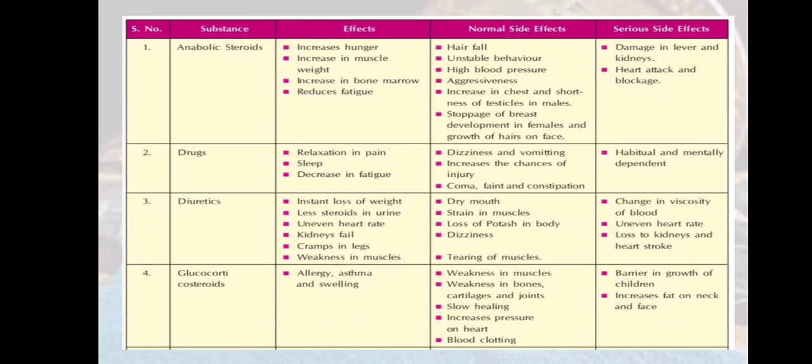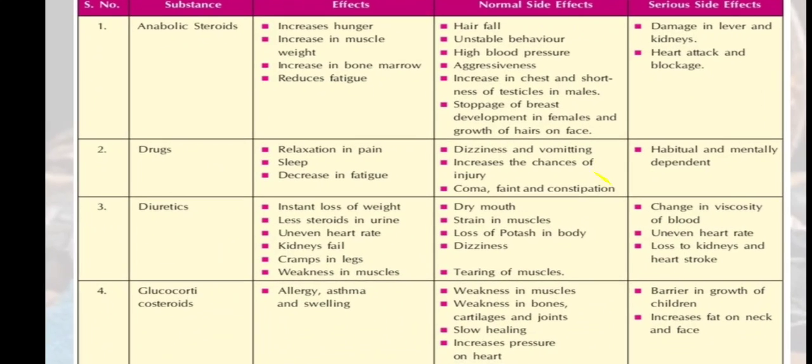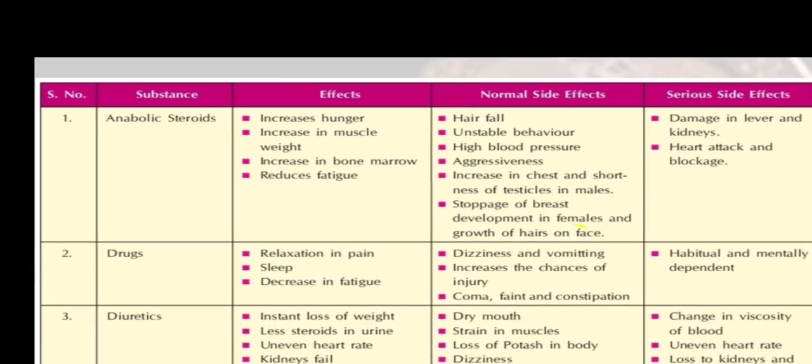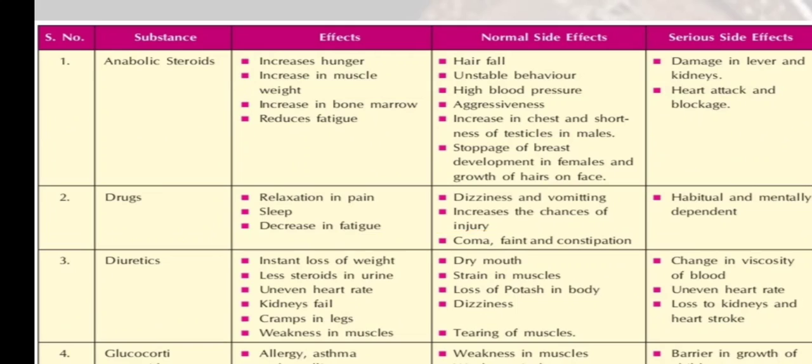Now, with the help of the table, we are going to study one by one. So we are having number one, the anabolic steroid. There are effects, normal side effects and serious side effects. This table is very useful to you, because through this table you can learn the effects and the side effects as well as the very serious effects, and you can also learn the types of prohibited substance.